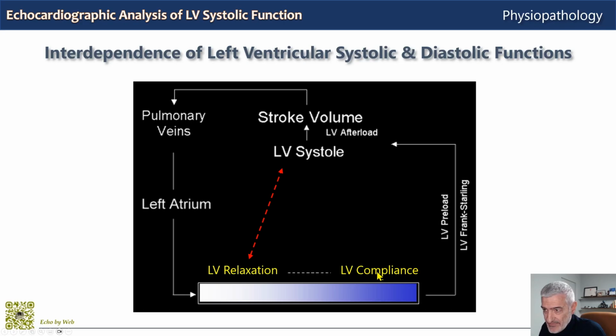myocardial compliance, until it reaches end-diastolic volume here. This is left ventricular preload, which, through the Frank-Starling law, is one of the determinants of stroke volume. The other main being afterload, up here. That is the resistance to the left ventricular outflow. And the cycle starts again.